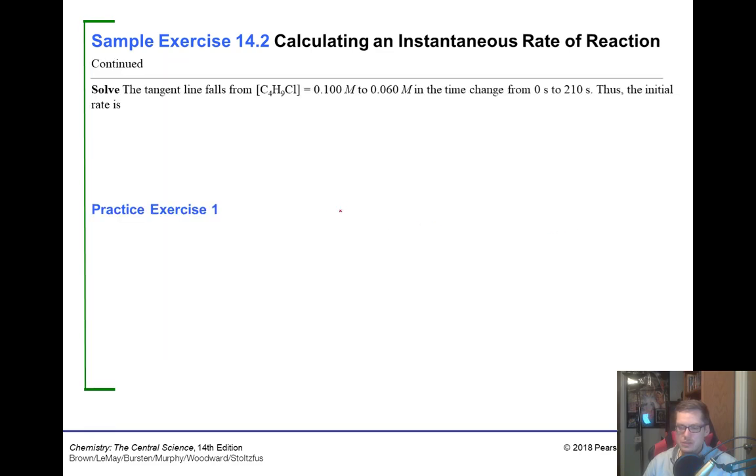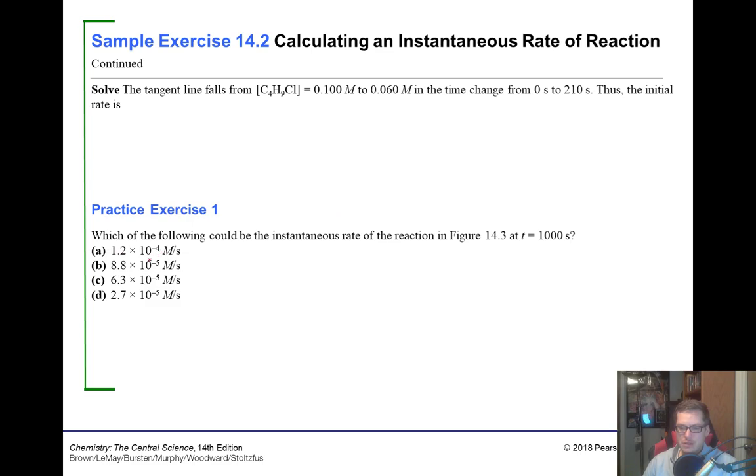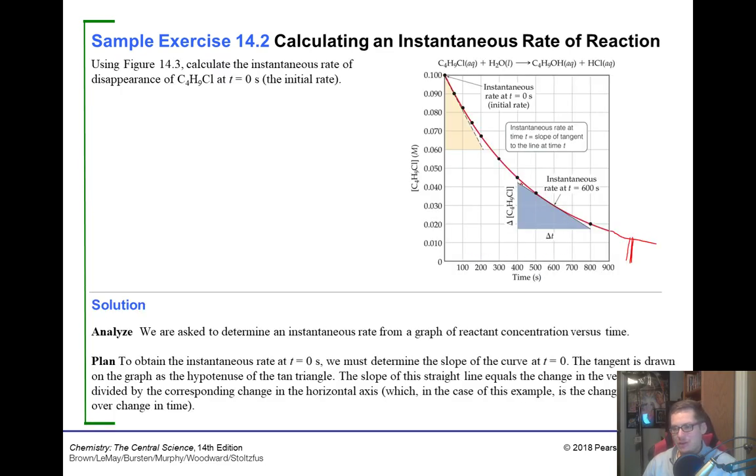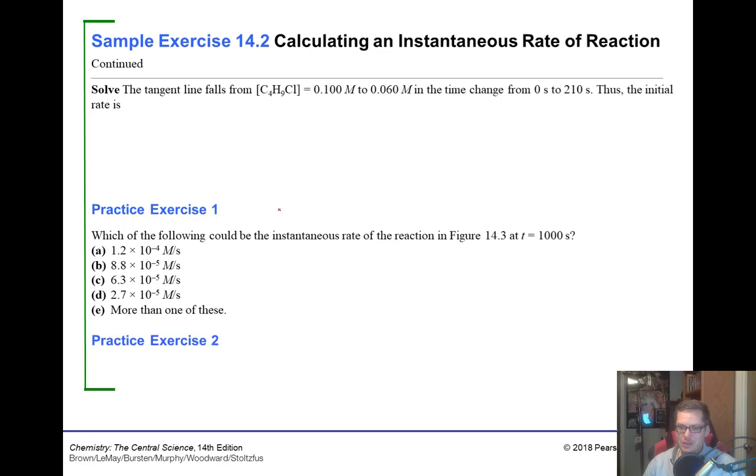So let's see what our options are here. This is just going to be a guess and check thing. 1.2 times 10 to the minus 4th. Well, it could really be more than one of these, couldn't it? Because really it has to be lower than... I don't really want to do this. What I would do is take this one here, find the instantaneous rate at 600 seconds, because they've already got the tangent line made for us, so that'd be nice. Then from here we can say this is our baseline. We know it has to be lower than this, and it's probably going to be more than one of these options. Let's do this one instead.